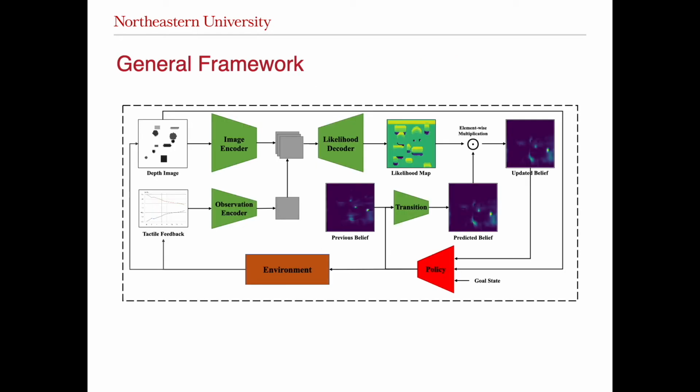This figure shows the general framework of our method. At every time step, we estimate the belief using the environment image and the tactile observations. This belief is then fed into the policy network. The policy takes the environment image as input. In the case of navigation and drawer opening tasks, the policy also gets a goal state represented as a one-hot image.